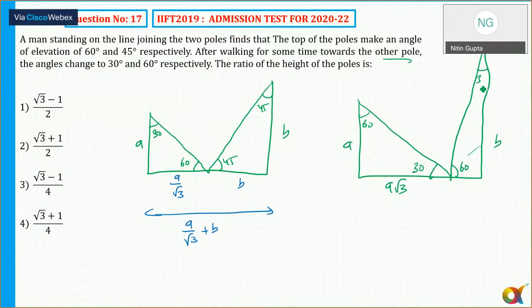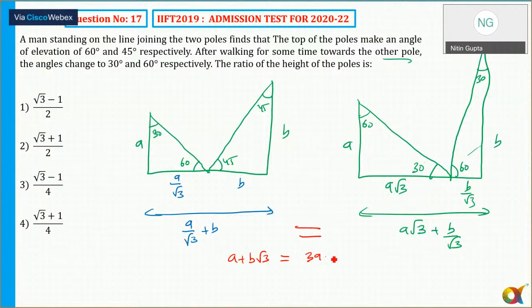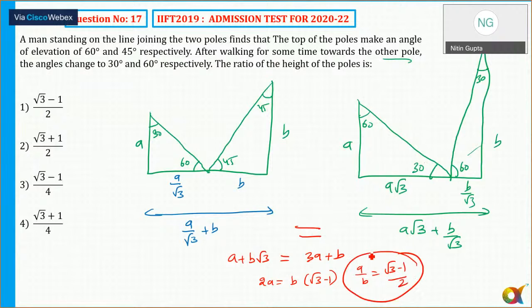This angle is equal to 30 degree. So opposite to 30, it is equal to B root 3. So this total distance is equal to A by A root 3 plus B by root 3. I equate this. If I equate these two, multiply by root 3 throughout. So I'll say this is A plus B, which is equal to 3A plus B. So that comes out to be A is equal to B into root 3 minus 1. So what is the value I'm getting? A by B is equal to root 3 minus 1 by this option. So the correct answer is option 4.